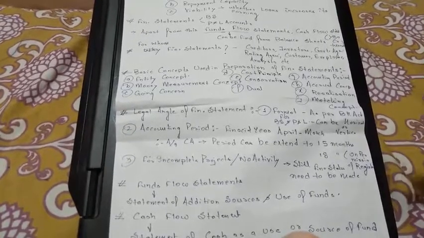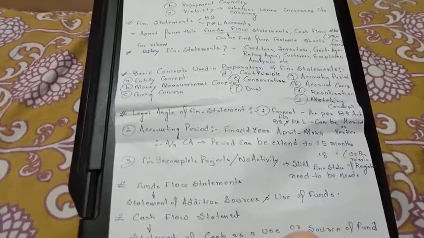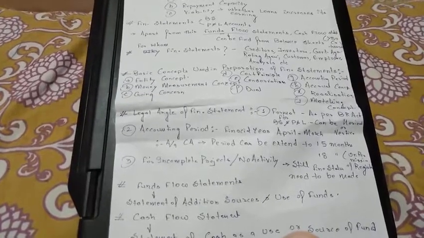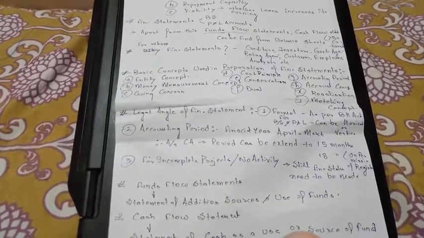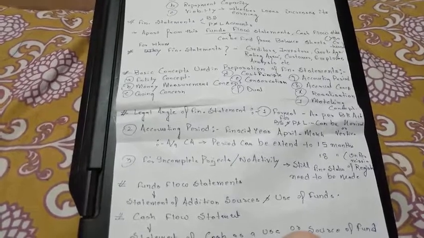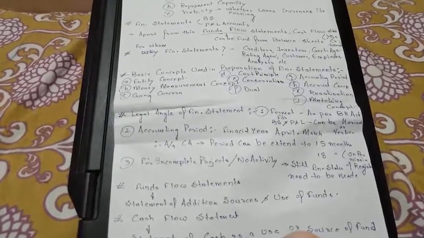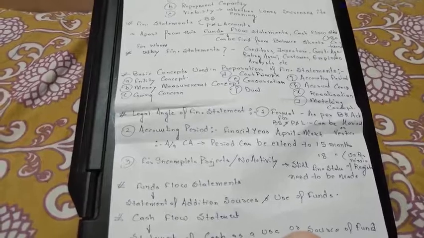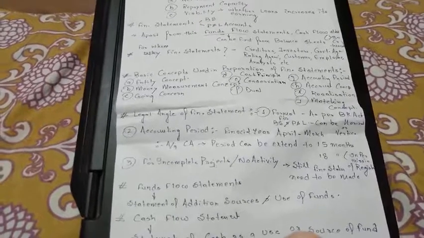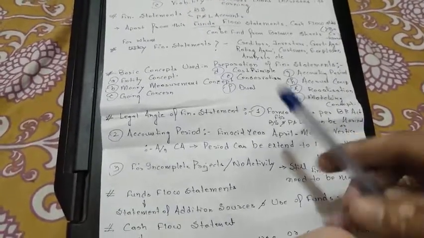For example, if you incurred an expense of 10,000 rupees 5 years ago, but you are earning an income after 5 years, you need to put the expense in the same year where you are earning the revenue.